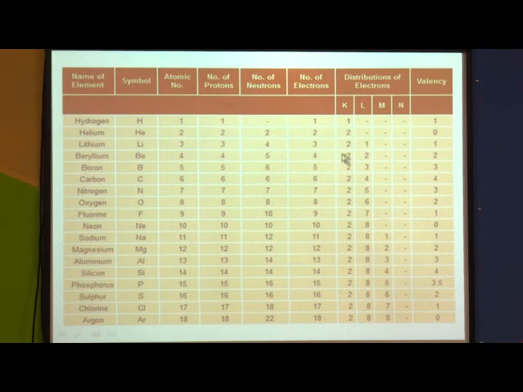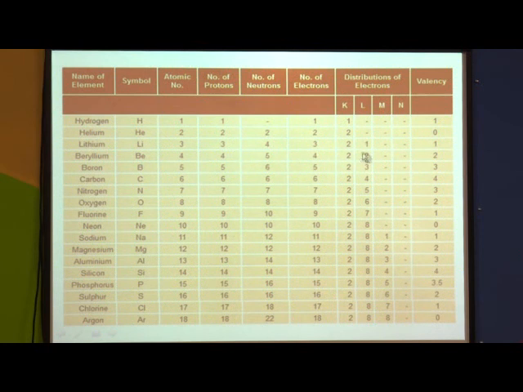Here 2 electrons go in the first shell, which means the first shell gets completely filled. That is why the remaining 1 electron goes to the second shell, the L shell. So which is the outermost shell here? L shell. As there is 1 electron, the valence electron is 1. So the valency of lithium is 1.